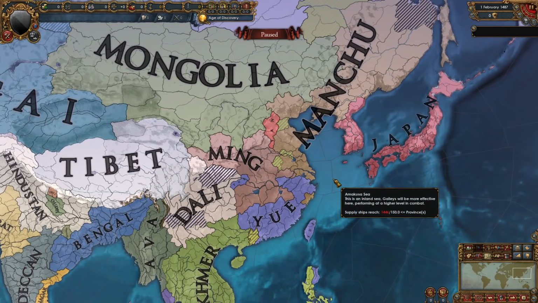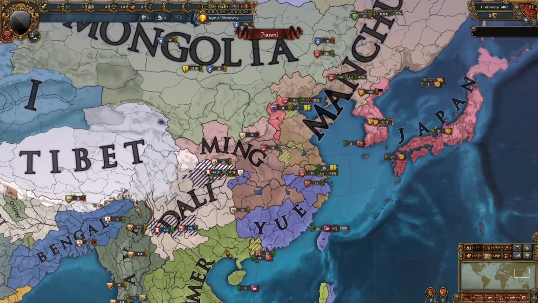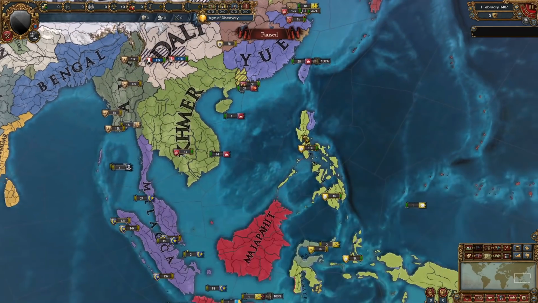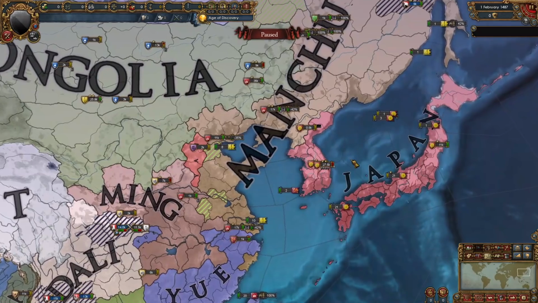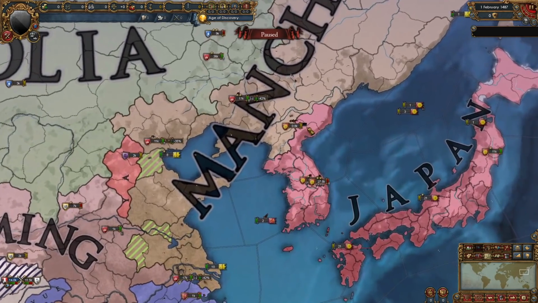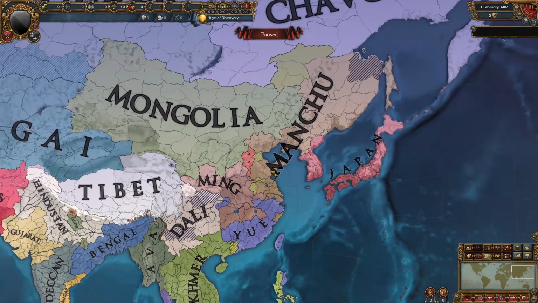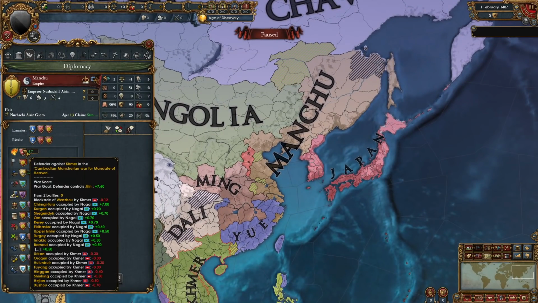And China is, well, the usual. Ming got beat up by Manchu, by Mongolia, by Manchu again. Yu got beat up by Khmer, by Manchu. They declared on Ternate. They won. Korea doesn't exist anymore. Literally, Japan took almost all of it, and Manchu took some provinces as well. Manchu has definitely been the most aggressive nation so far. They are in a war against Khmer right now.